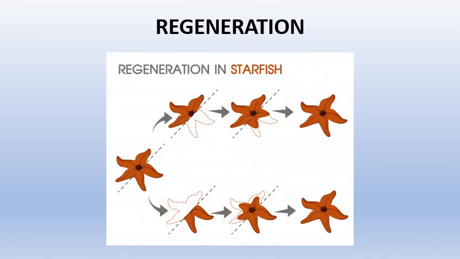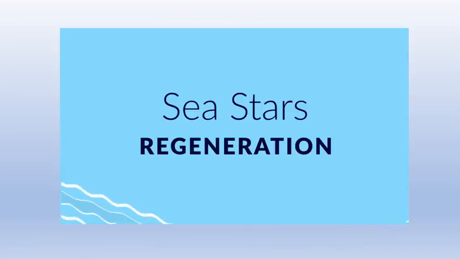Thus, when an animal body breaks into two or more pieces, each piece is capable of regrowing to form complete animals, as you can see in the diagrams. The following video will show the process of regeneration.